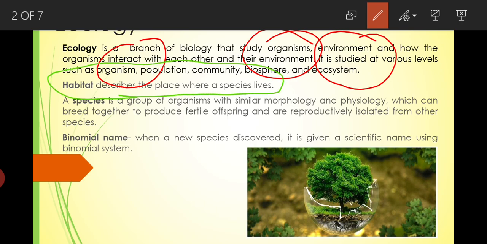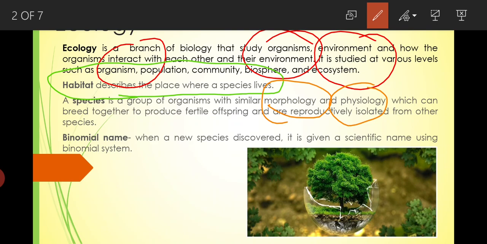But what is a species itself? A species is a group of organisms which have similar morphology and physiology, which means that these organisms are able to breed with each other to give fertile offspring, and they are reproductively isolated from other species.